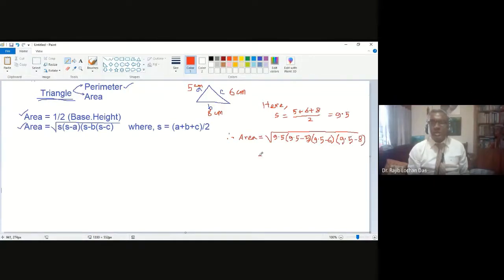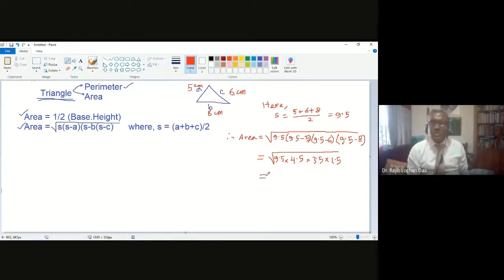Now in the next line, you will do the calculation like root over 9.5 into 4.5, sorry, and then into 3.5 and then into 1.5. So you multiply all these, then root over. So what will be the answer?